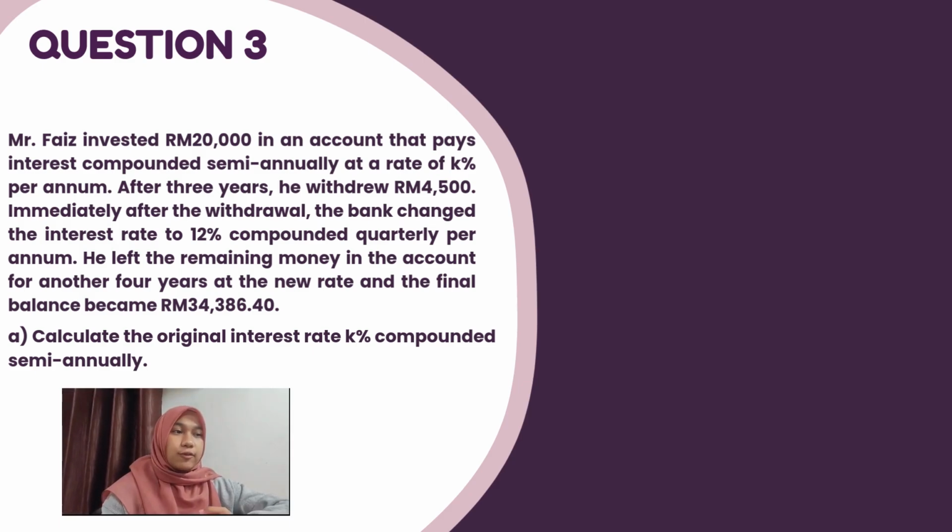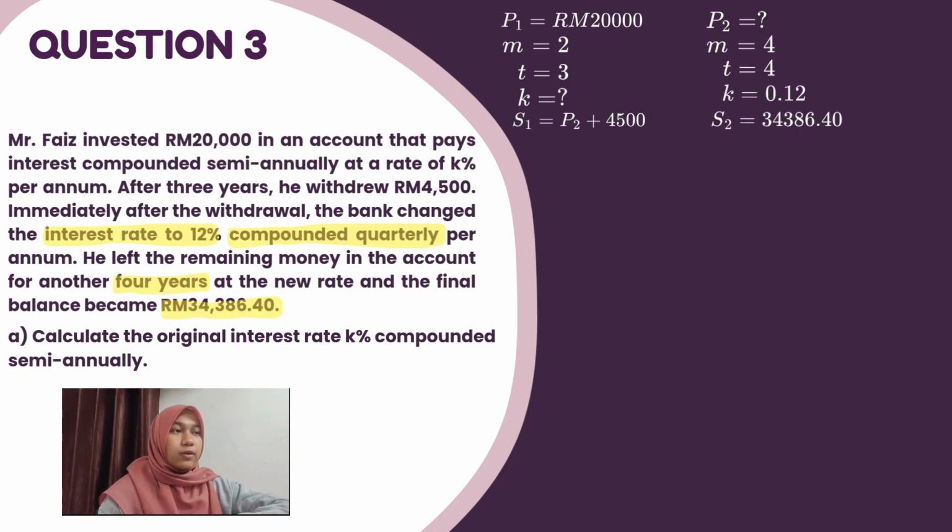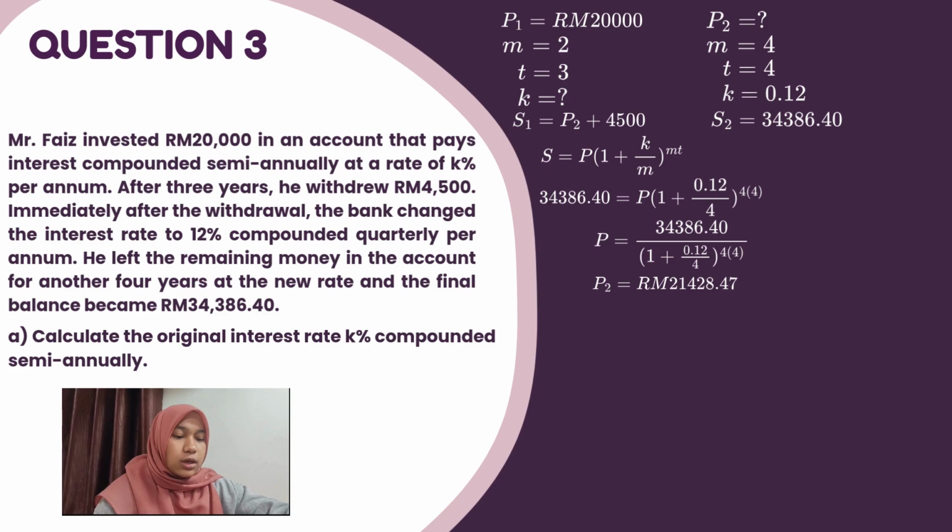So, in this question, we need to find the original interest rate, which is K. But in this question, it has two periods. The first period gives us P equal to 20,000 ringgit, M equal to 2, T equal to 3. The second period gives us M equal to 4, T equal to 4, K equal to 0.12, and accumulated amount equal to 34,386 ringgit 40 cents. So, we need to start from the final balance and work backwards to find K. Using the compound interest formula, we can find the amount right after the withdrawal, which is P equal to